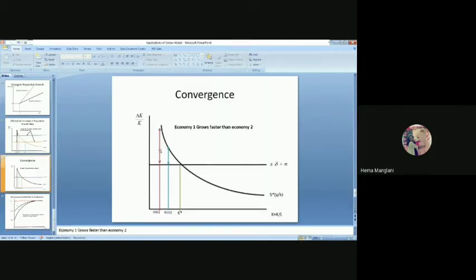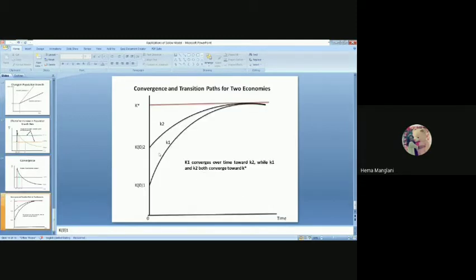This triangle is indicating all developing countries, and this triangle is indicating all developed countries. So see, this is determining the growth. The growth is higher for all developing countries. So that's why this speed will meet this speed, and both will converge together towards this steady state. That's the meaning. Is that clear to you now, Preeti?